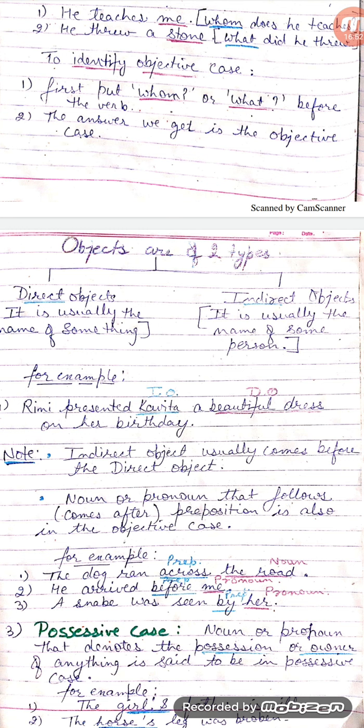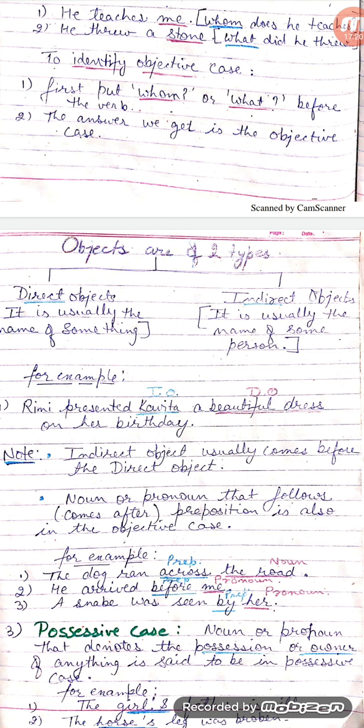In this sentence, after the verb presented, there is the word Kavita, which is the indirect object, and a beautiful dress, which is after Kavita, is the direct object. Indirect object usually come before the direct object.